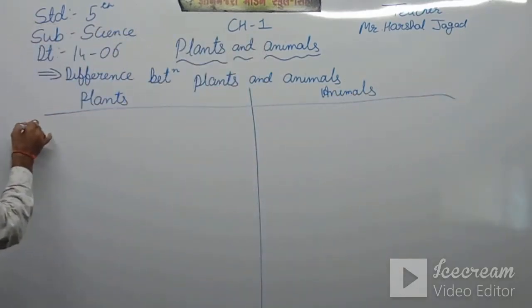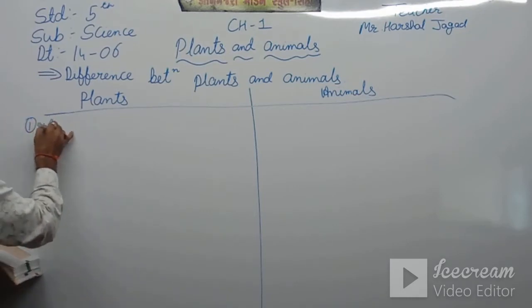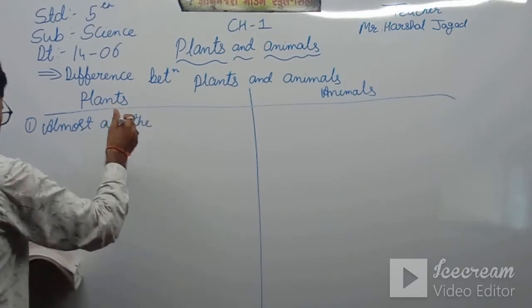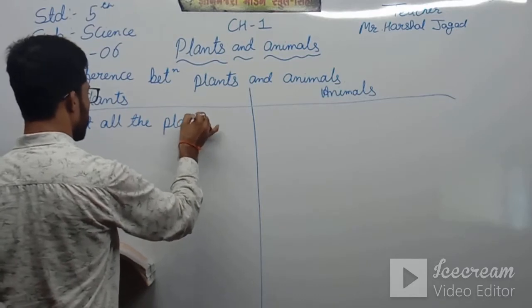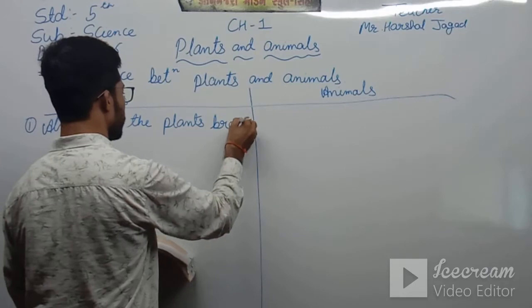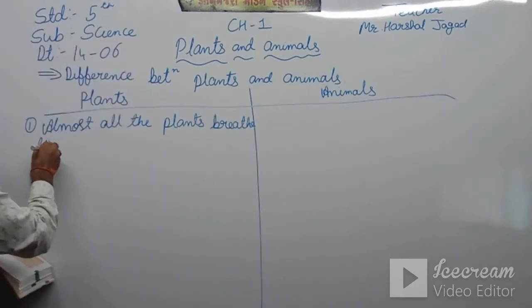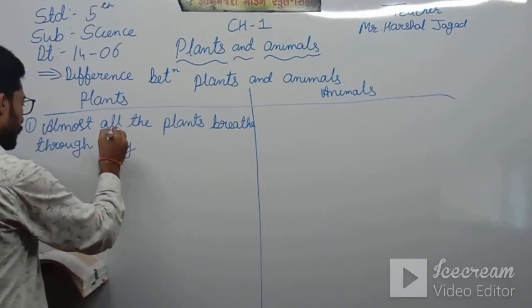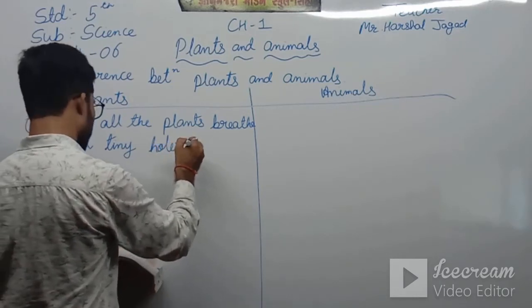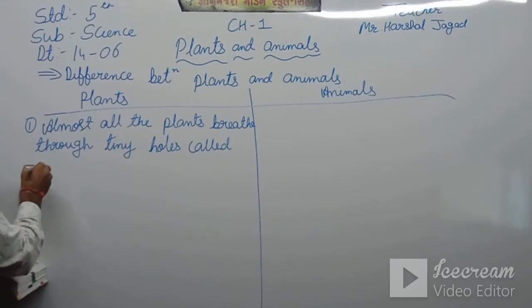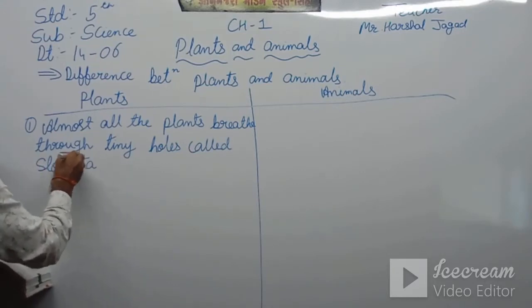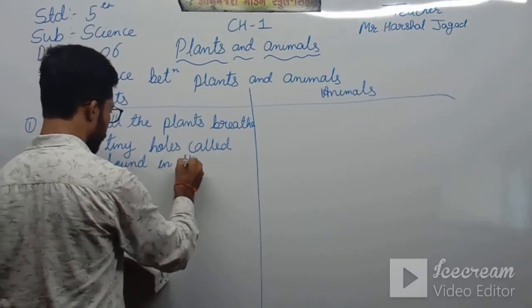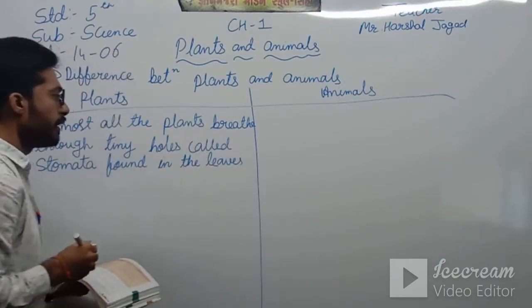Okay, so the first one, that is, almost all the plants breathe through tiny holes called stomata, found in the leaves.